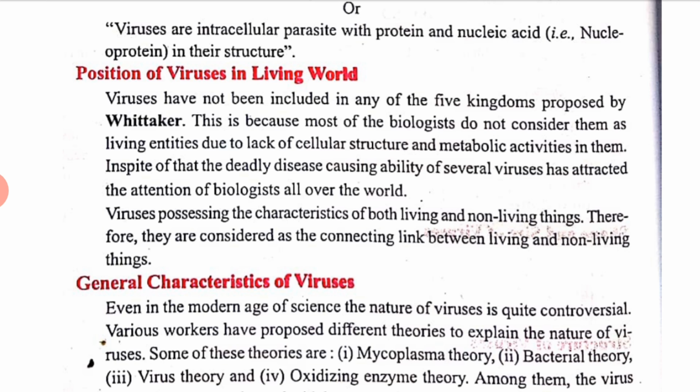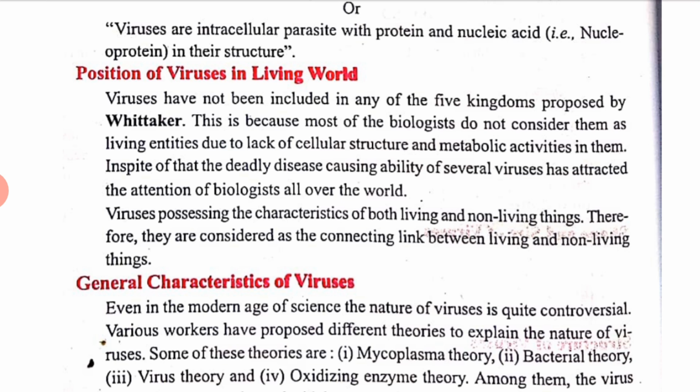Now, what is the position of viruses in our living world? Viruses have not been included in any of the 5 kingdom classification proposed by Whittaker, because most biologists do not consider them living entities, due to the lack of cellular structure and metabolic activities.